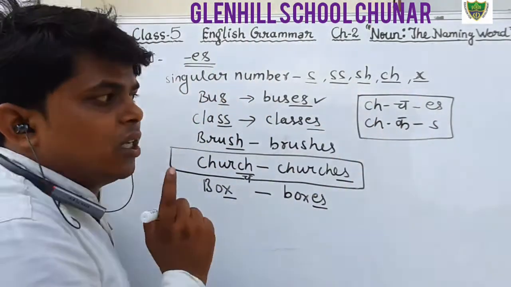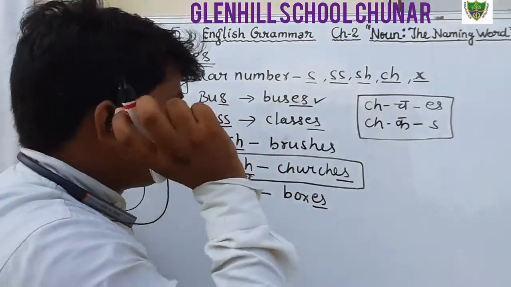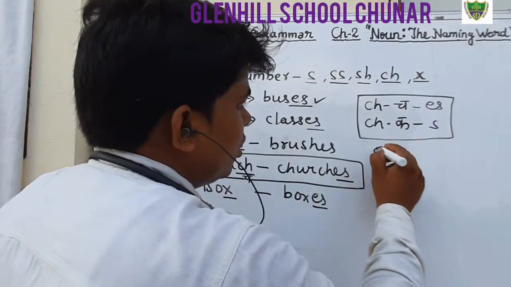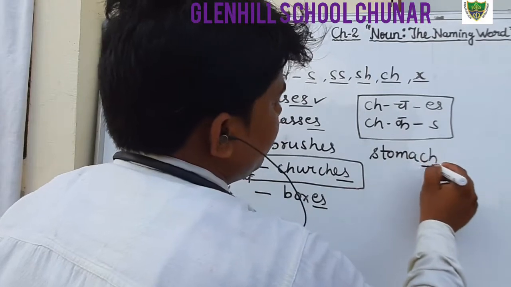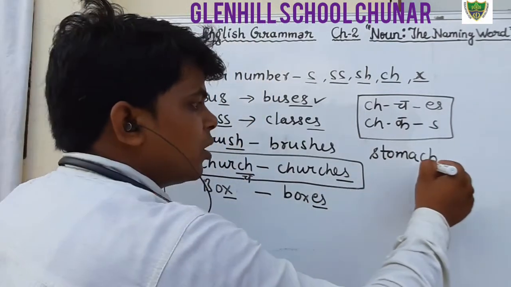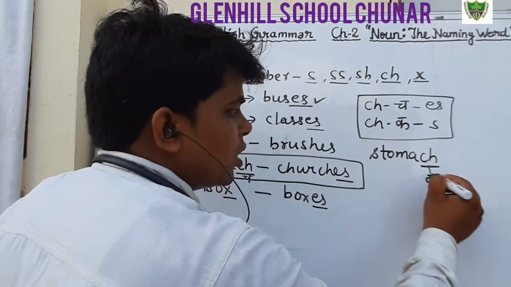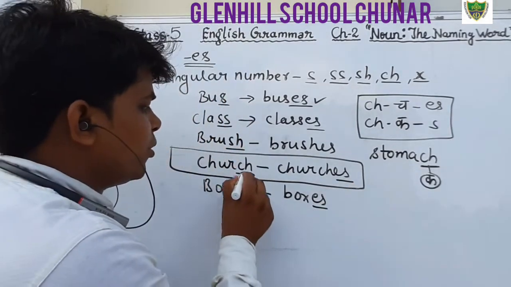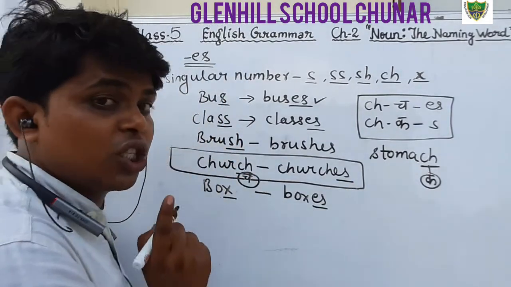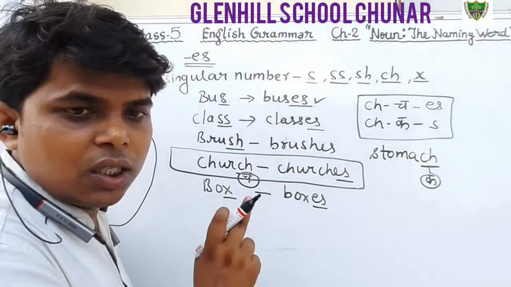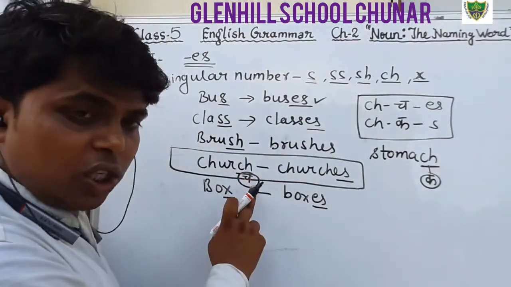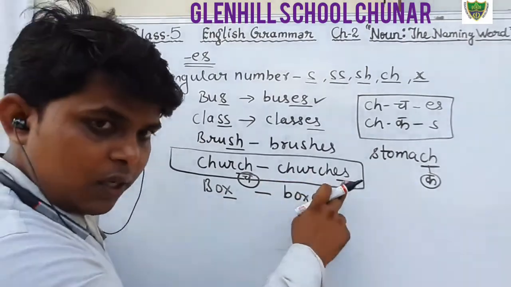That is an exceptional case. For example, I have told you, stomach. Stomach ends with ch, but the pronunciation of ch is k, whereas normally the pronunciation of ch is ch. When the pronunciation of ch is ch, then we will add es.